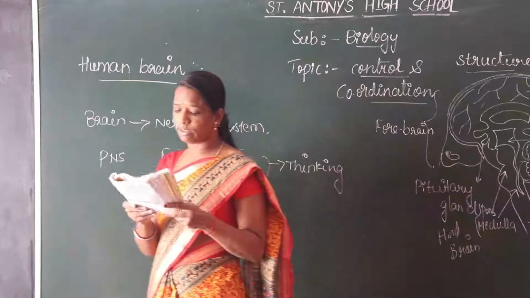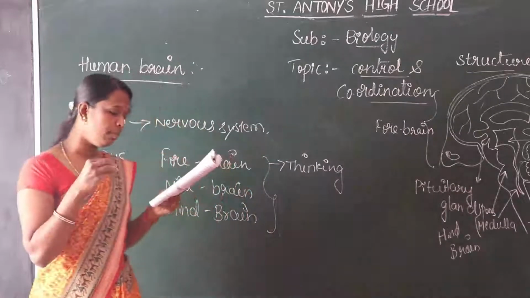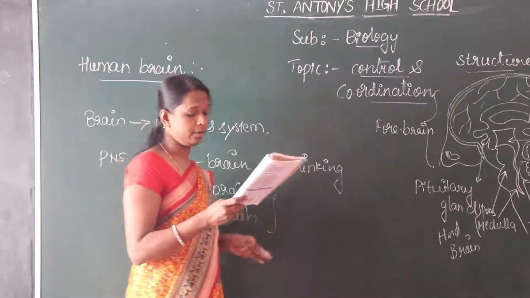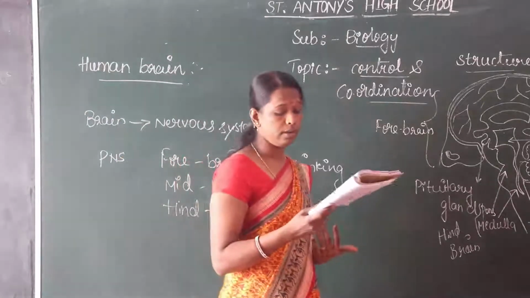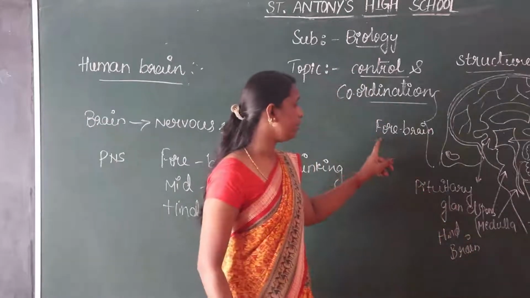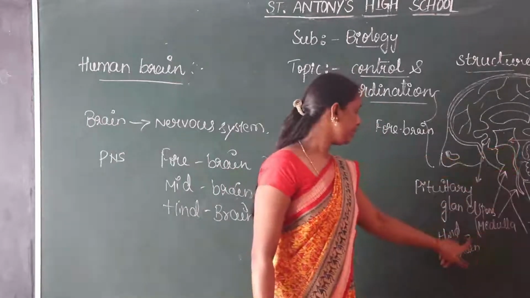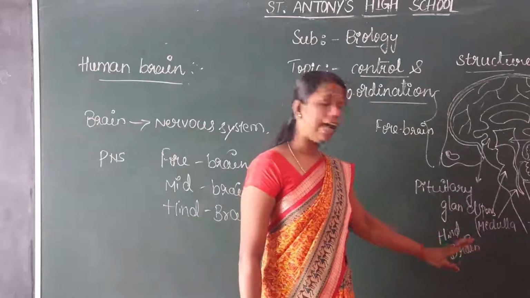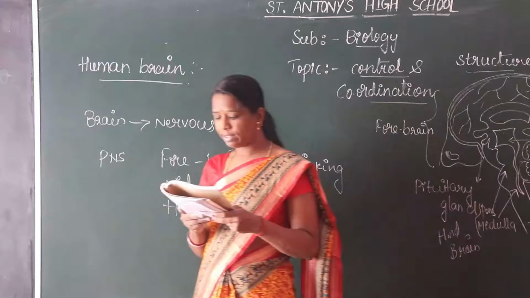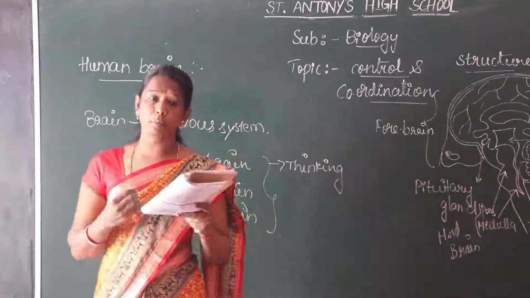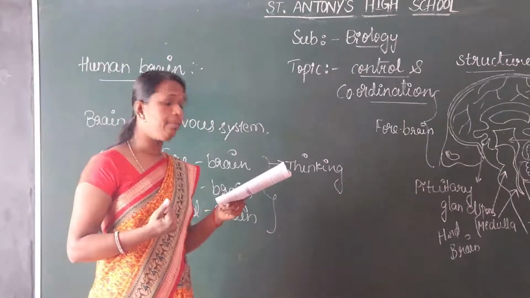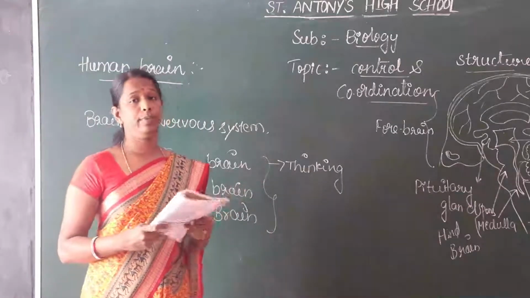Do we have to think about them? These are muscle movements over which we do not have thinking control. Many of these are involuntary actions. They are controlled by the midbrain and hindbrain. All these involuntary actions, including blood pressure, salivation and vomiting, are controlled by the medulla in the hindbrain.